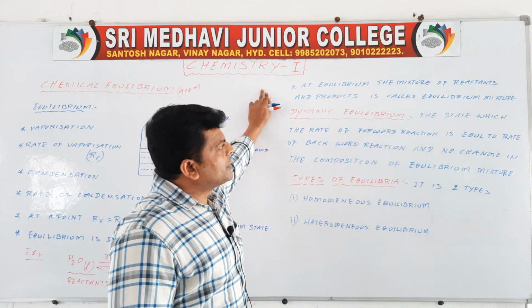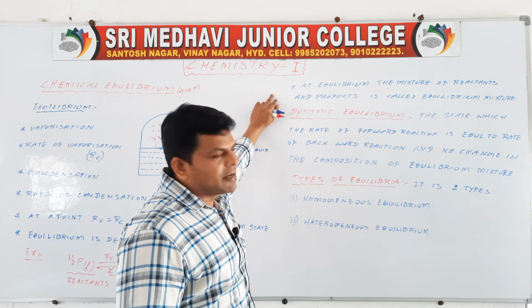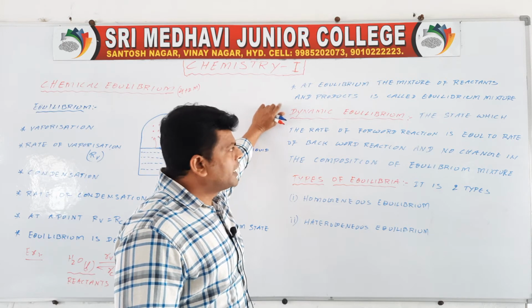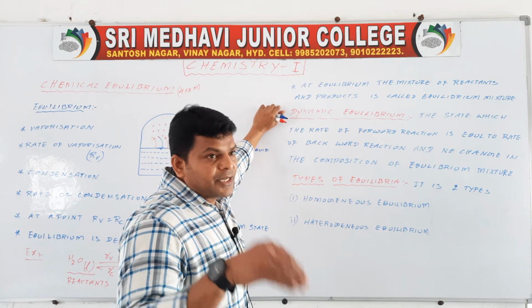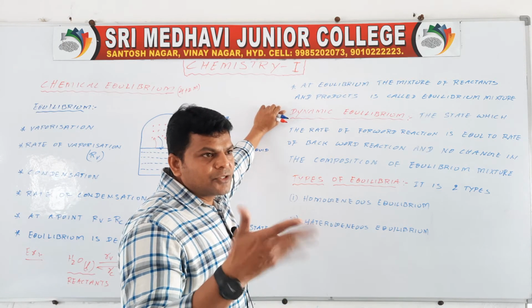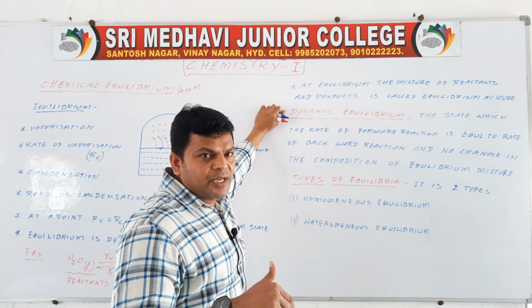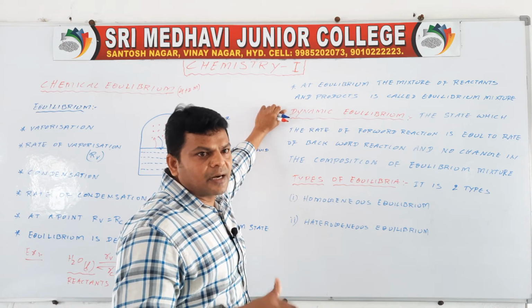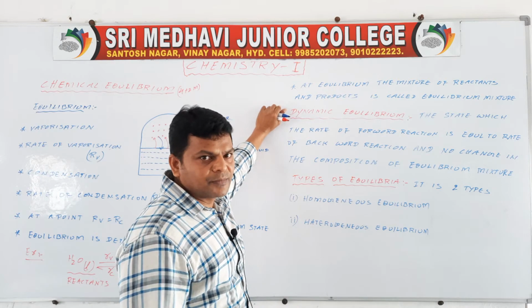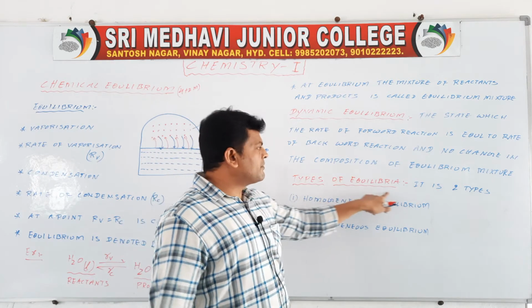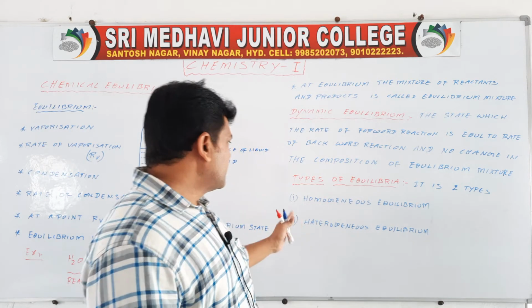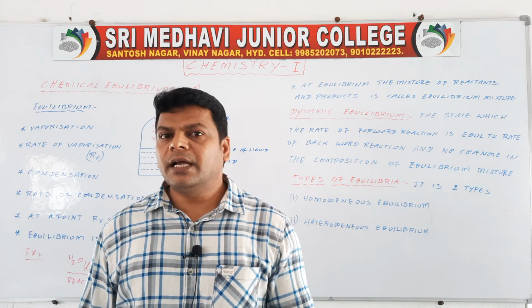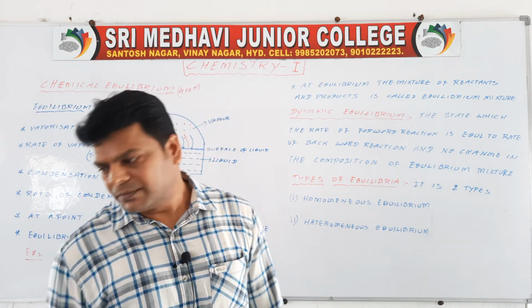At equilibrium, the mixture of reactants and products is called equilibrium mixture. So dynamic equilibrium: after reaching equilibrium, there is no change in the composition of the reactants and products, and this is called dynamic equilibrium. Okay, so how many types of equilibrium? Two types, homogeneous equilibrium and heterogeneous equilibrium.